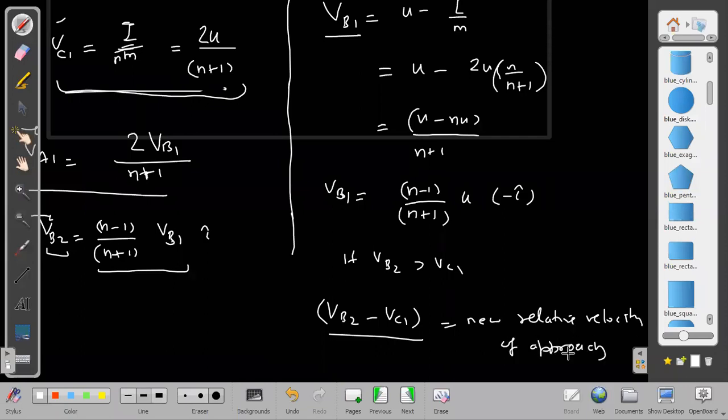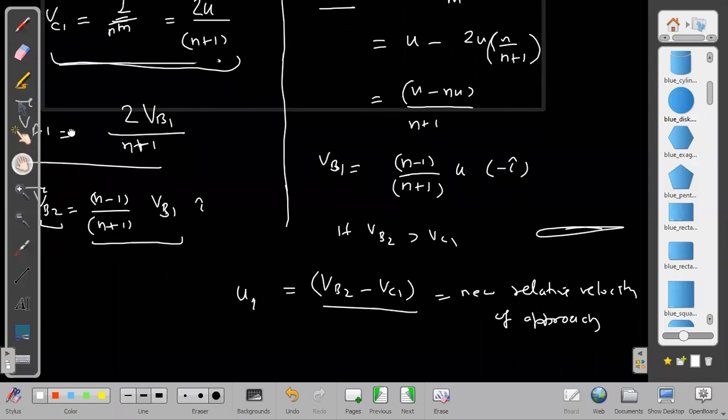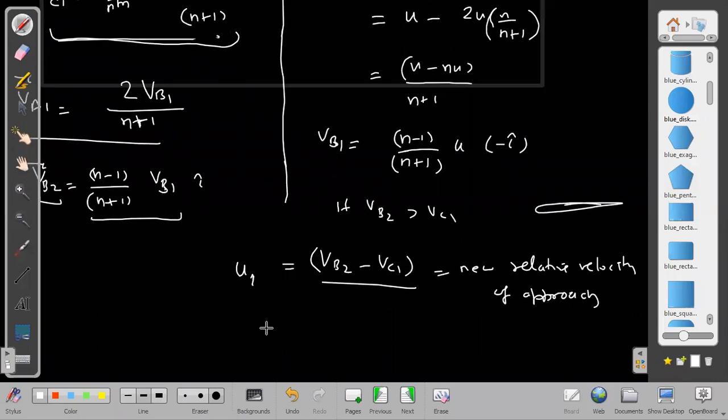Let us call this new relative speed u1, the speed gained after completing one loop like this. So what will be the value of impulse now? Impulse will again in the same way become mu into u1 into 2 divided by 1 plus n. That will be the new impulse.